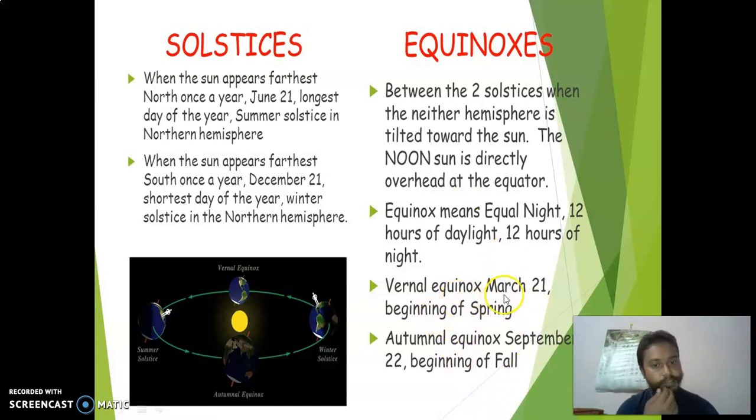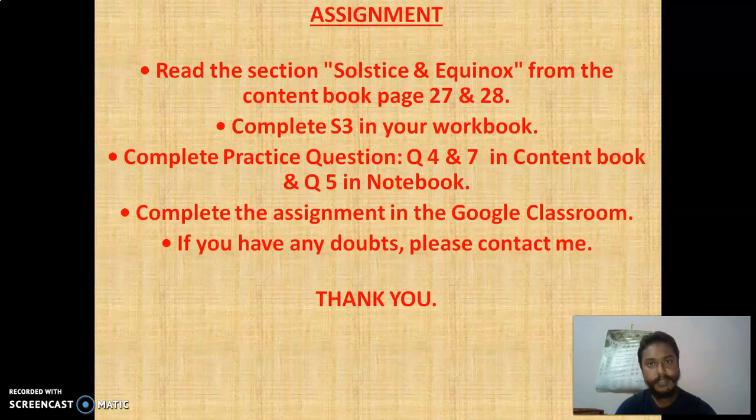Now the vernal equinox, March 21, starts the beginning of spring. And September 22 is known as the autumnal equinox, the beginning of the fall, that is, autumn. So March 21 is spring, and in September it starts autumn. So this is what the difference is.